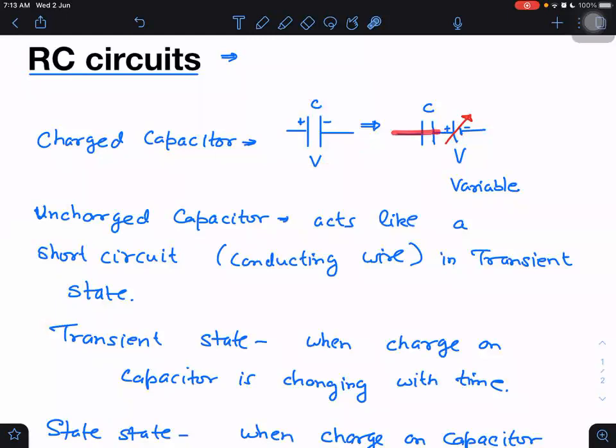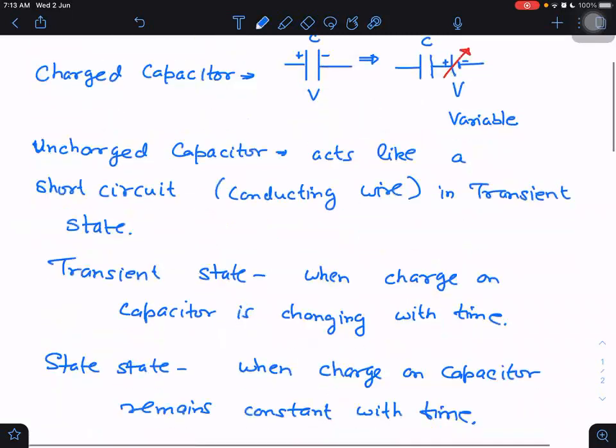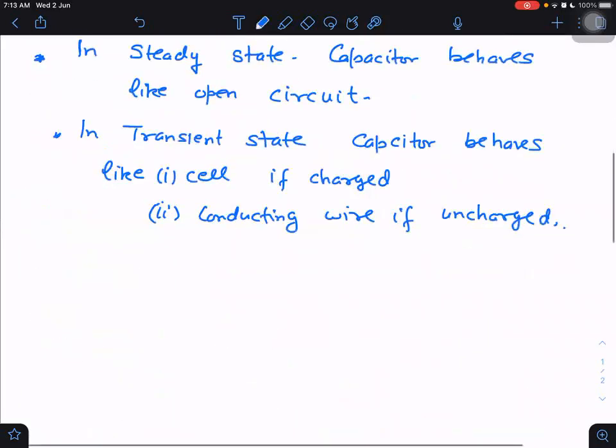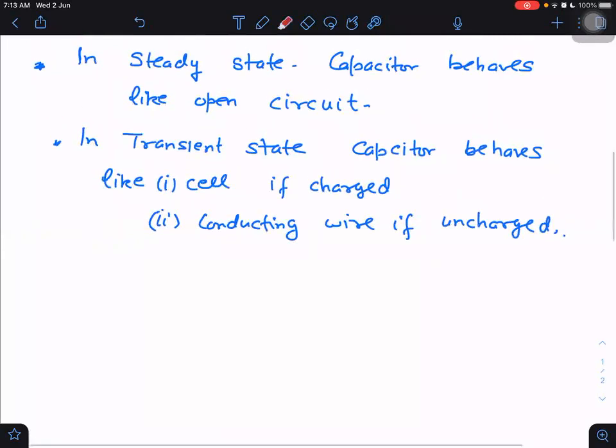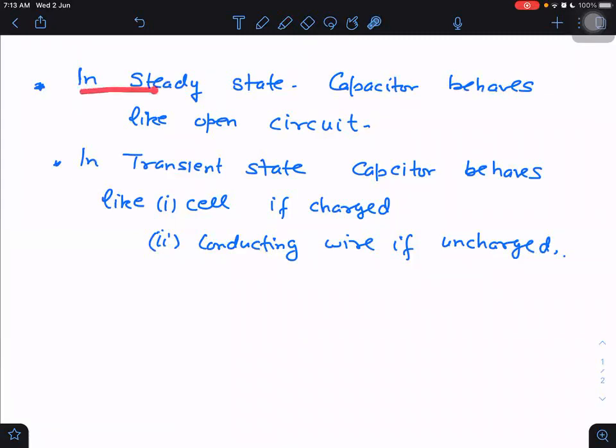In RC circuits, it just behaves like a battery. And what is the EMF of that battery? Obviously, the potential difference across the capacitor. So if you remember these points, then I think you know everything about RC circuits mainly. Steady state, capacitor behaves like open circuit.